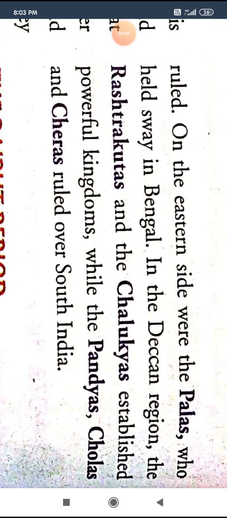The Pandyas, Cholas and Cheras ruled in South India. So the northwest was ruled by Rajputs, the east by Palas, the Deccan by Rashtrakutas and Chalukyas, and the south by Pandyas, Cholas and Cheras.